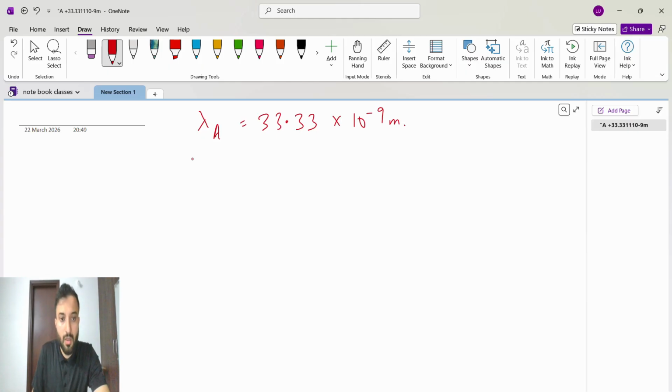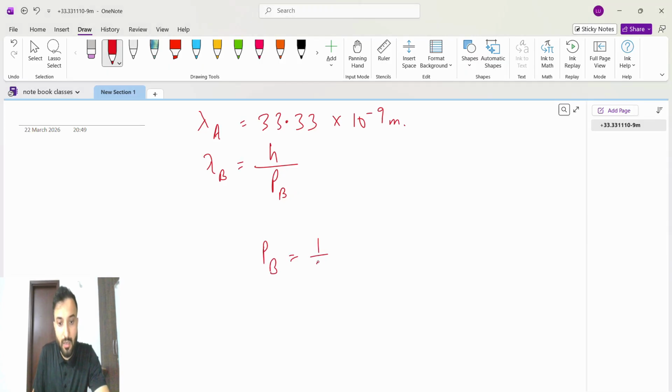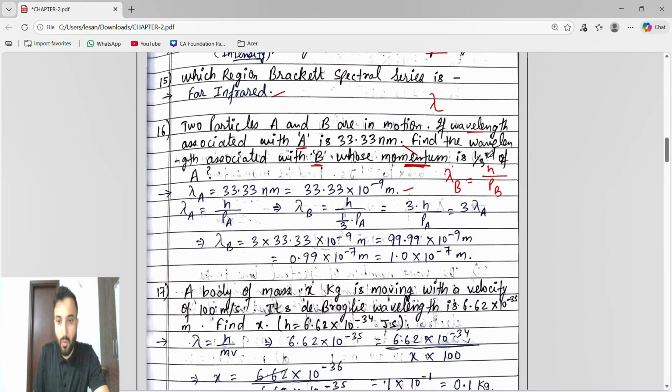Now we have to find the wavelength of B, which is h by the momentum of B. But in the question, the momentum of B is one third of the momentum of A.